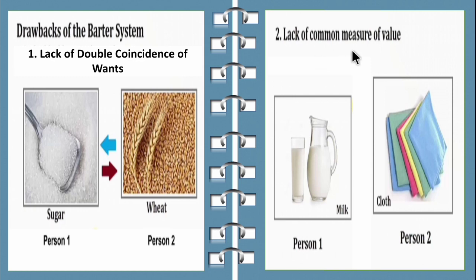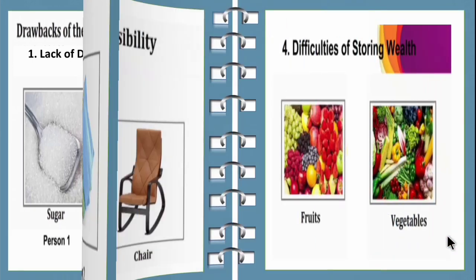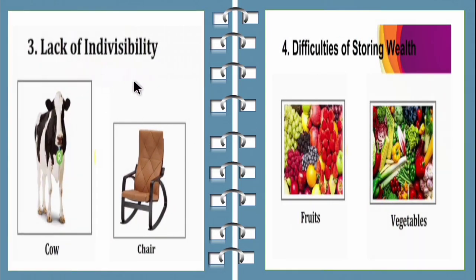Next is lack of common measure of value. For example, if person 1 has milk and person 2 has cloth, there is no measurement. The third disadvantage is lack of divisibility. For example, person 1 has a cow and person 2 has a chair. We all know that a cow is costlier than a chair, so there is no way to divide the cow in order to make it equal in worth to the chair. It is one of the major drawbacks.